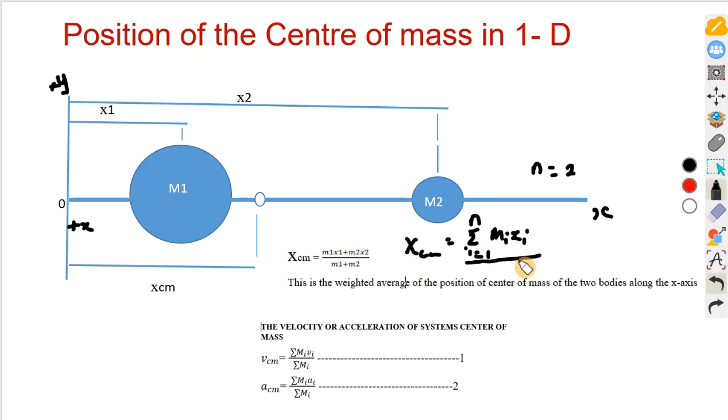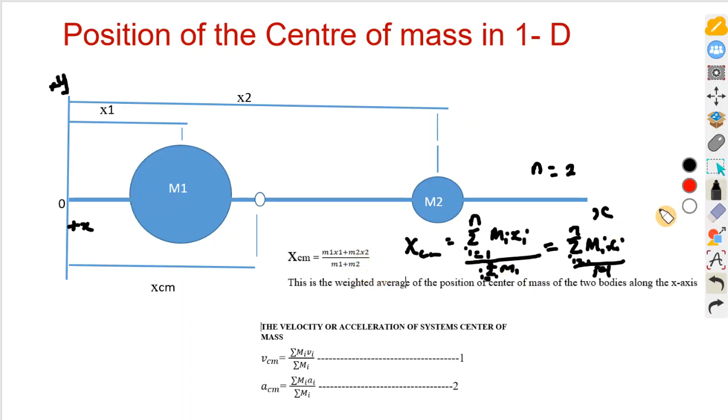Then upon the summation of the masses, mi, with i from 1 to n. Or we can just write it as the summation of mi xi, with i from 1 to n, upon capital M. This capital M is the total mass, the addition of the 2 masses.